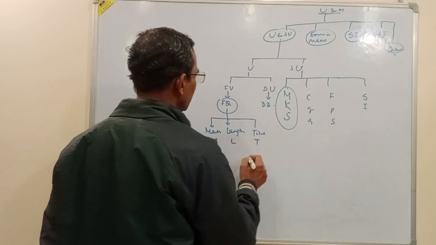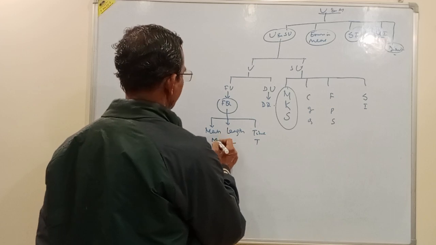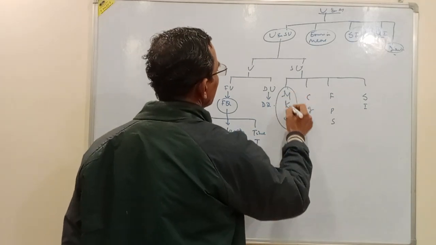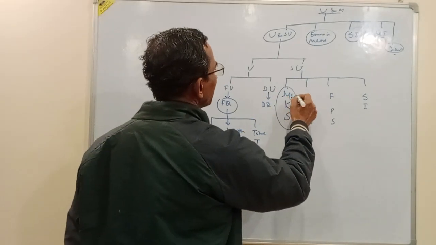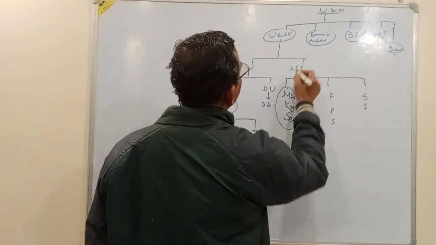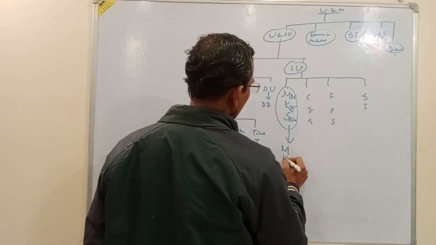When the unit of mass is kg, the unit of length is meter, and the unit of time is second, this system of units is termed as the MKS system.